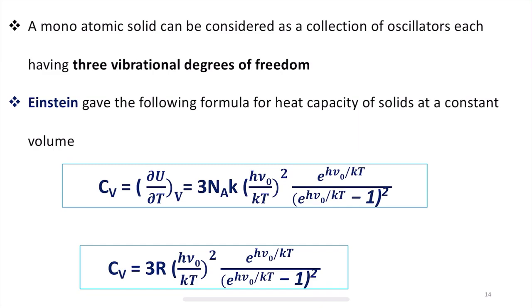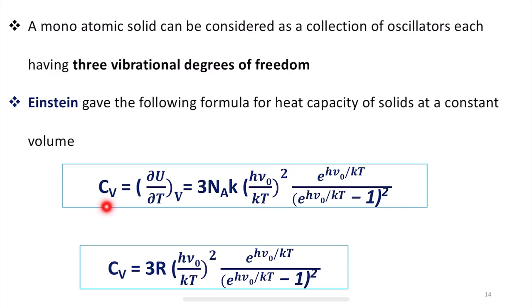So, using the concepts of Planck's quantum theory, Einstein gave the following formula for heat capacity of solids at constant volume. Here we have to keep in mind that all the monoatomic solids have 3 vibrational energy. Based on this, Einstein gave this equation to calculate the heat capacity of solids at constant volume.